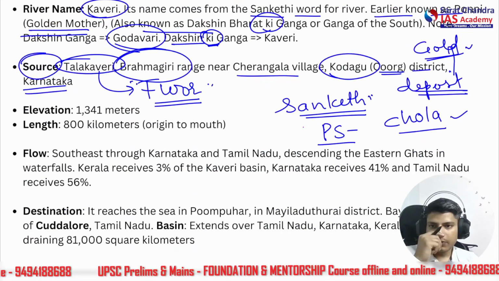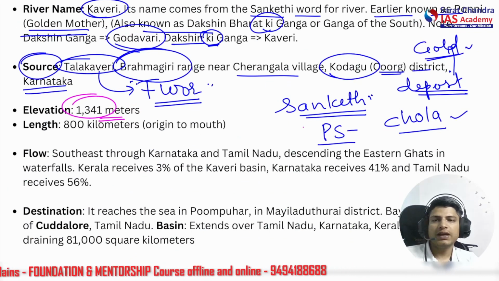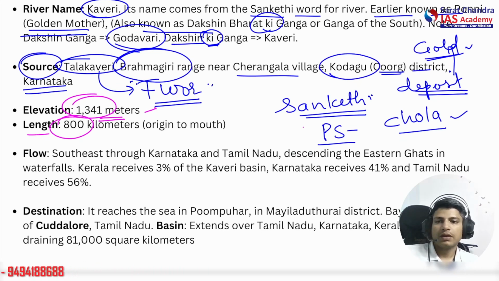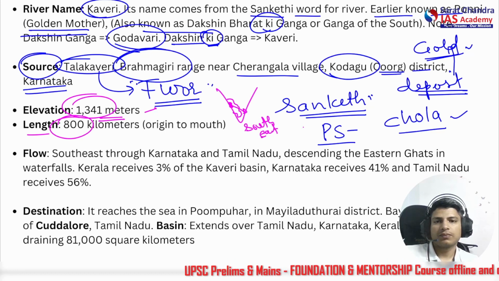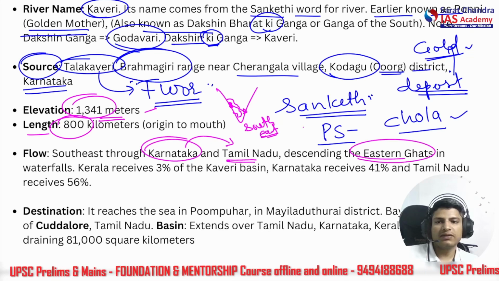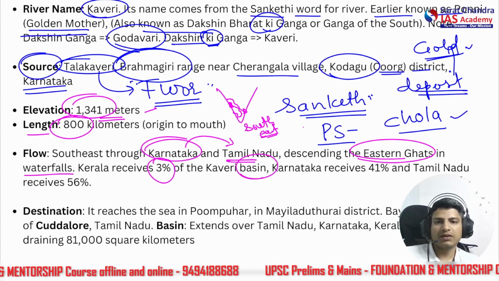Let's move forward. The elevation of the Tal Kaveri is 1341 meters. That's not a lot of height. It's almost 1/8 of the Everest, but it's still considerable. And what is the length? Approximately 800 kilometers. Let's talk about the flow now. It flows majorly southeast through Karnataka, with Chikmagaluru on this side and Coorg on this side, and then goes into Tamil Nadu, descending in the Eastern Ghats in waterfalls. Kerala receives only 3% of the Kaveri basin, so when we are talking about the basin, not the direct river here.